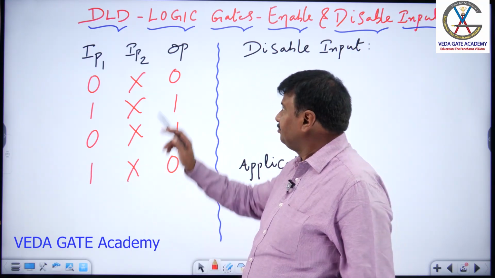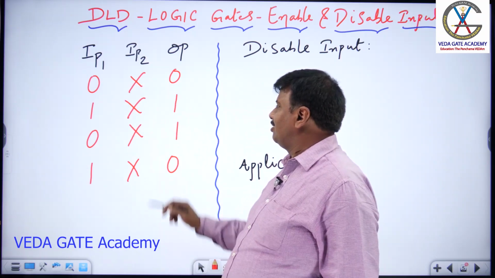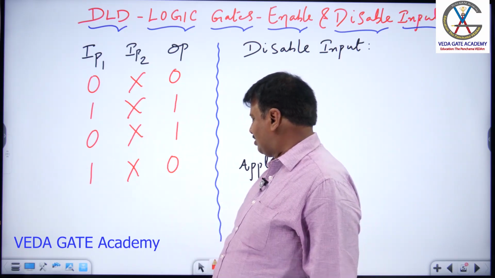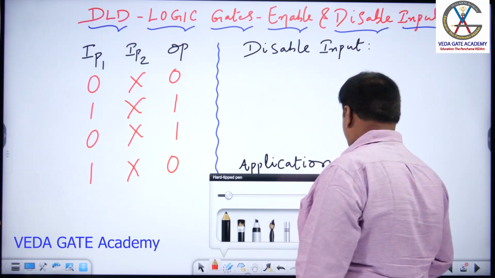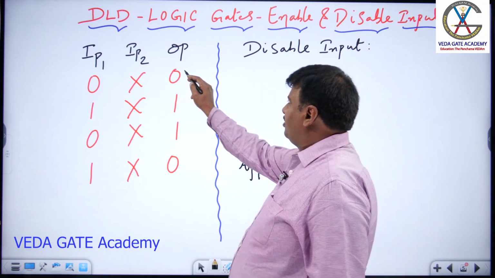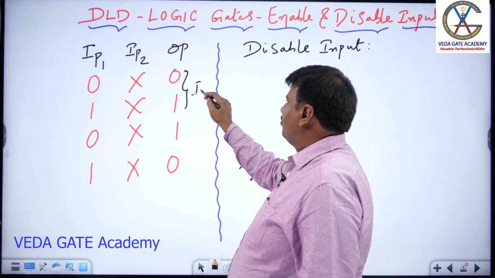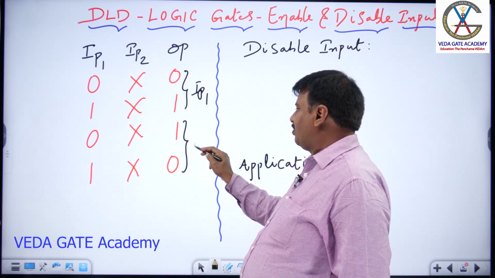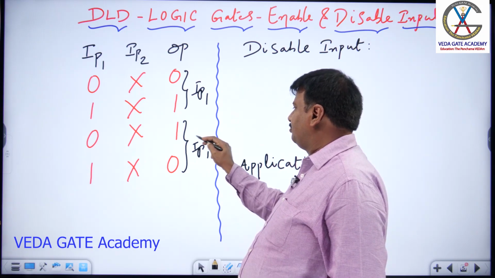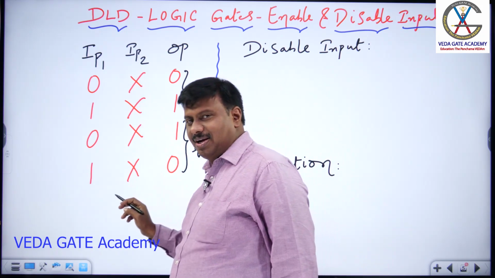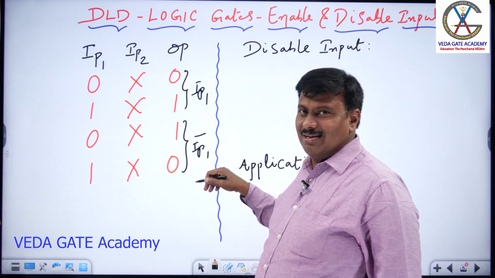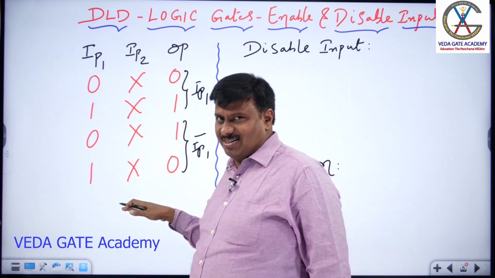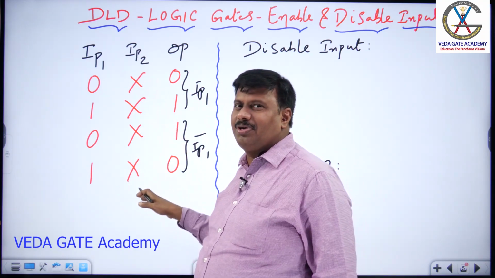Observe here: in the first two cases, output is input 1 as it is. In the second two cases, output is input 1 complement. It is not input 2 responding; input 1 responds, making input 2 irrelevant, disabling input 2.